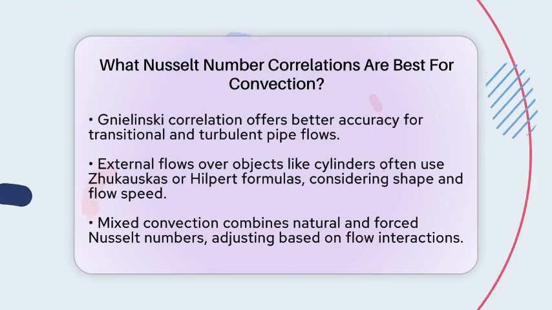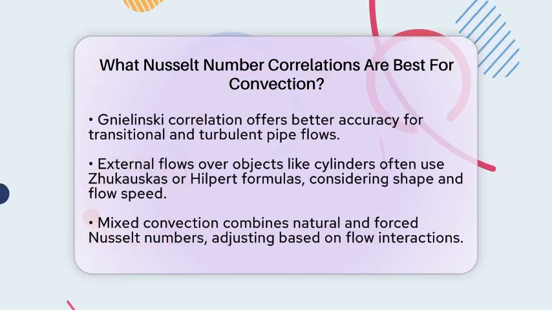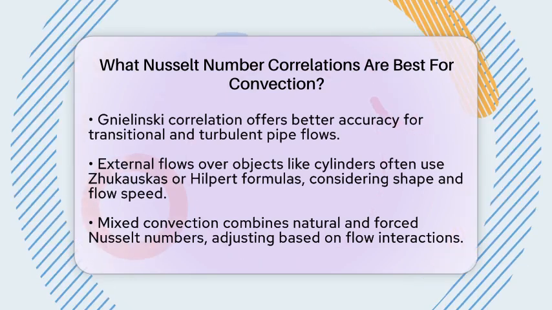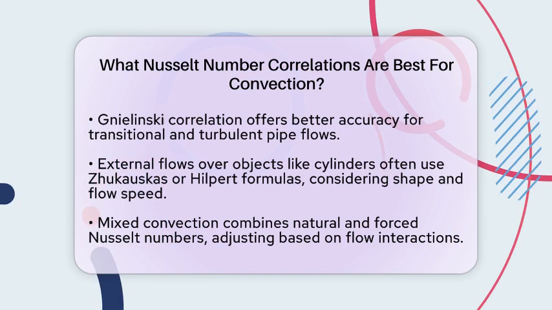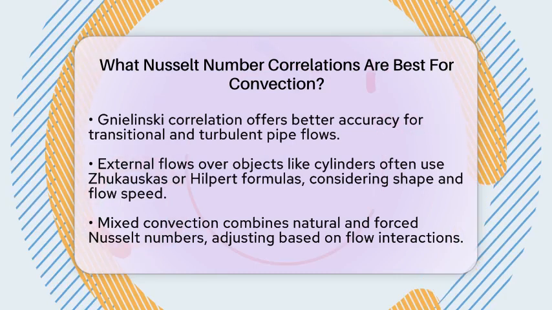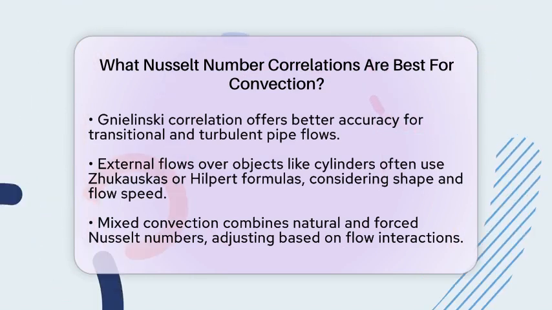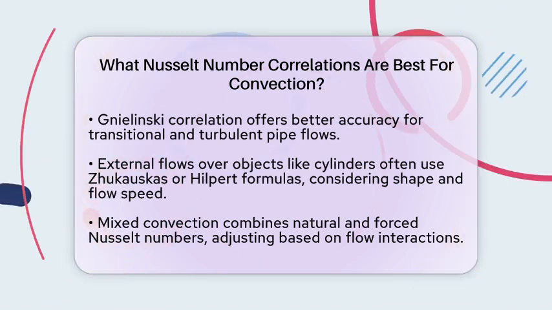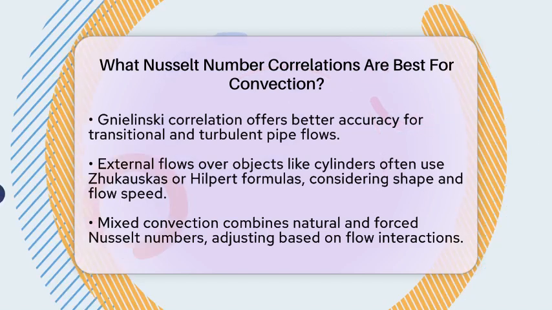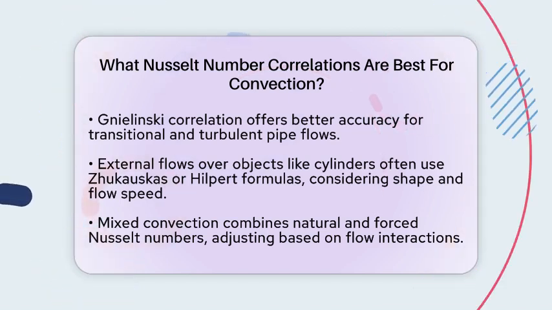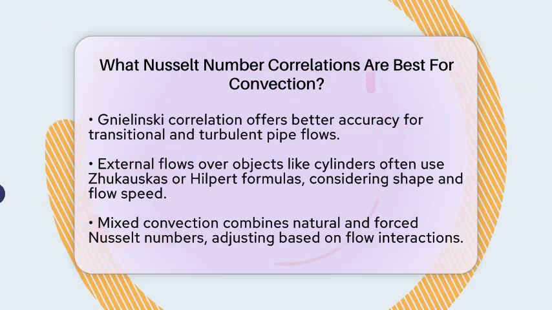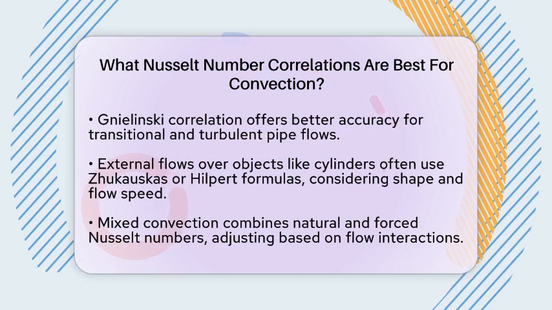For transitional and turbulent pipe flows, the Gnielinski correlation offers more accuracy across a wider range of flow conditions. External flows over cylinders or objects often use correlations like Zhukauskas or Hilpert formulas, which take into account the shape and flow speed. When flows involve both natural and forced convection, called mixed convection, engineers often combine the Nusselt numbers from the natural and forced formulas. They consider whether the flows help or oppose each other to get the right estimate.